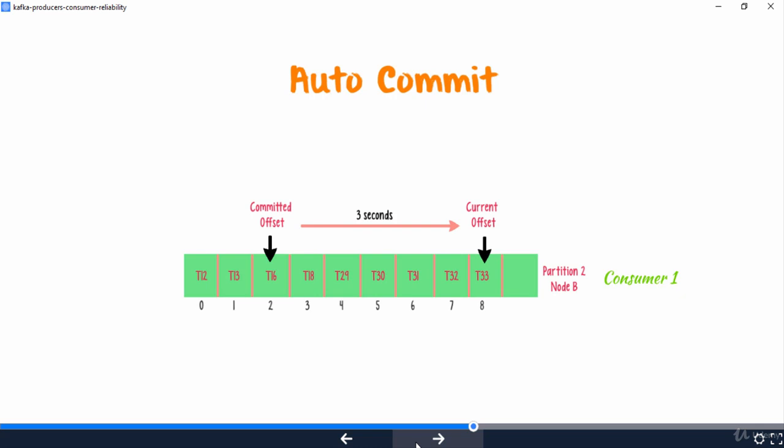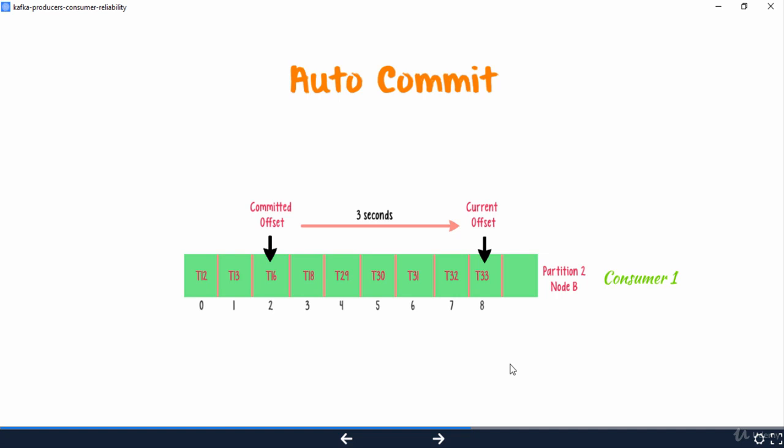Let's say consumer 1 is configured to perform auto commit every 5 seconds and is now processing partition 2 and recorded offset 2 in its last commit. Now 3 seconds later, consumer 1 went down. But just before it went down, consumer 1 processed the message in offset 8. Since consumer 1 went down 3 seconds after the most recent commit, the last offset recorded was 2. But in reality, consumer 1 last processed the message in offset 8.